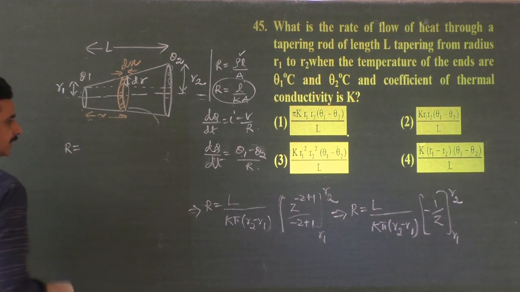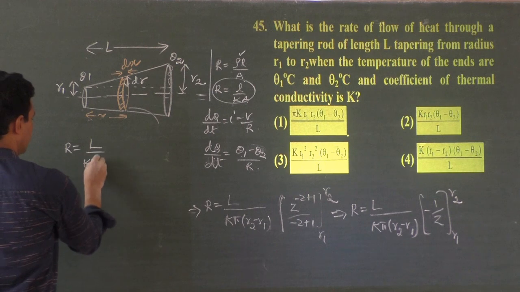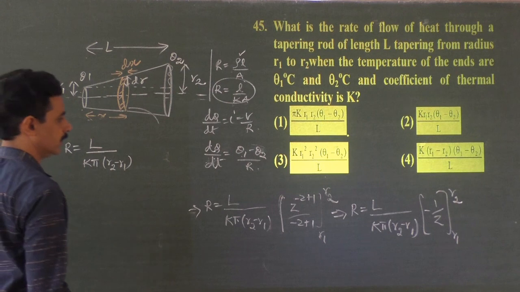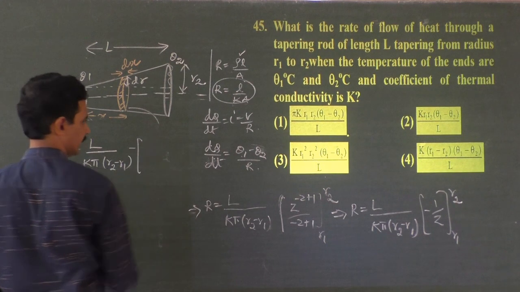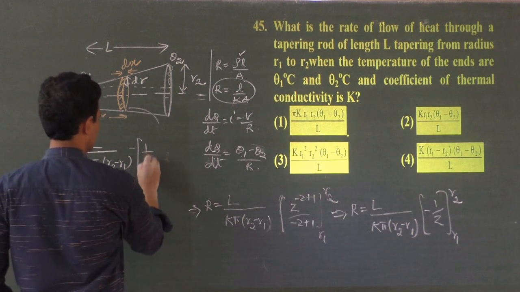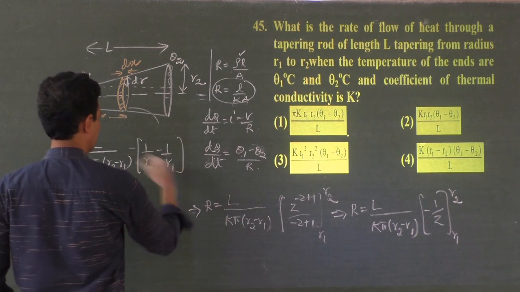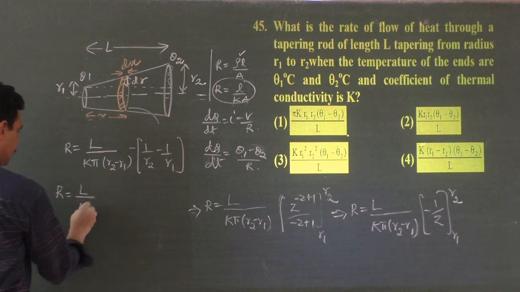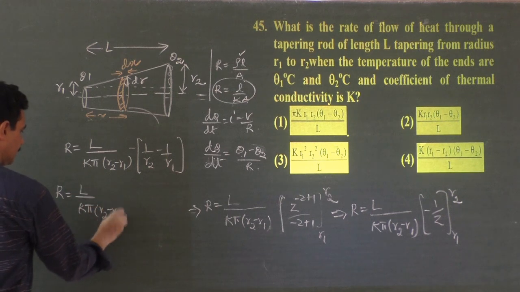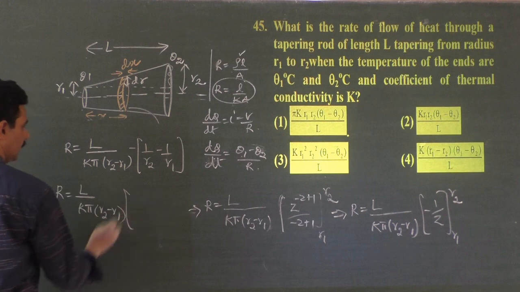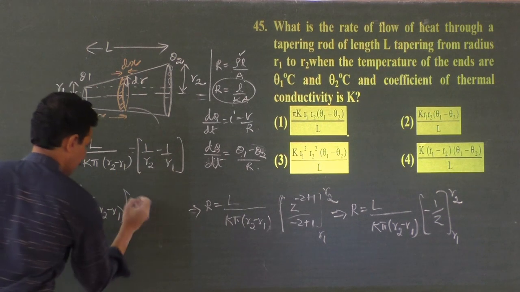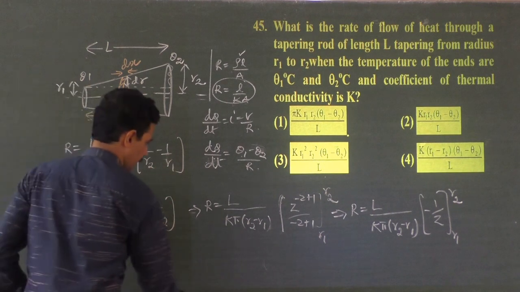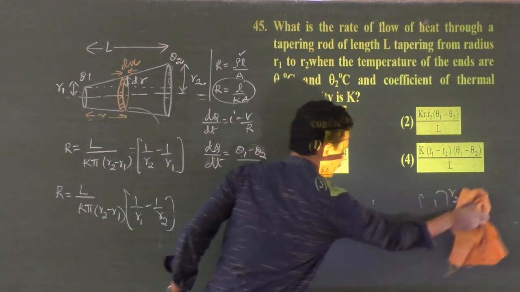Thermal resistance total is equal to L by K pi R2 minus R1 into minus, I will take it outside, upper limit 1 by R2 minus lower limit 1 by R1. Put the minus sign inside. What you will get? Thermal resistance L by K pi R2 minus R1 into 1 by R1 minus 1 by R2. Now I can rub this also.